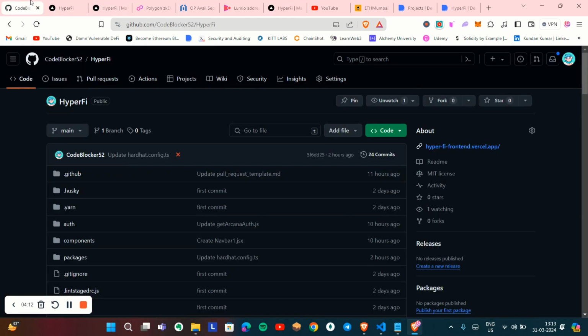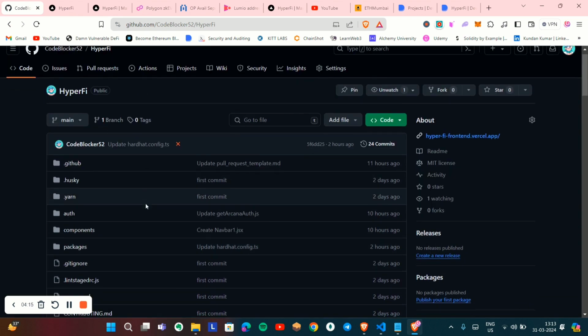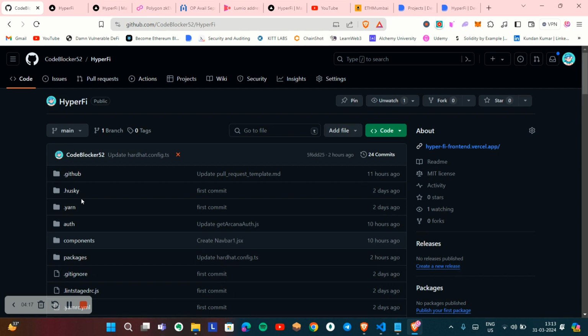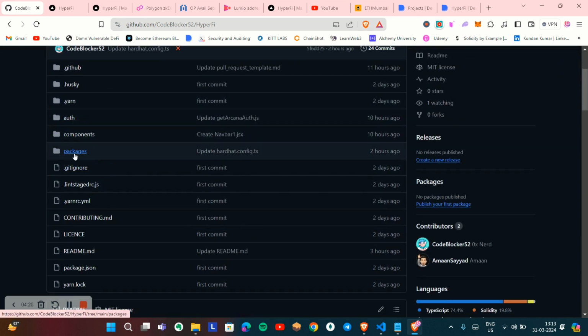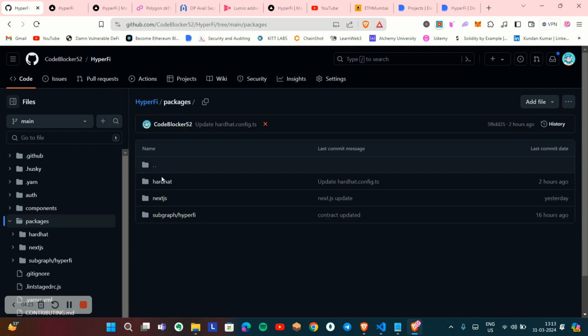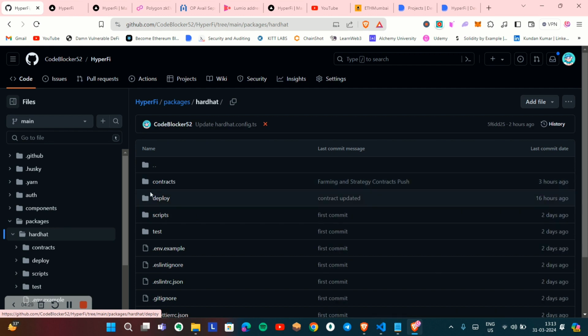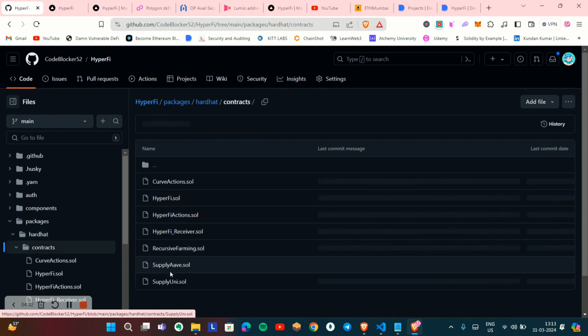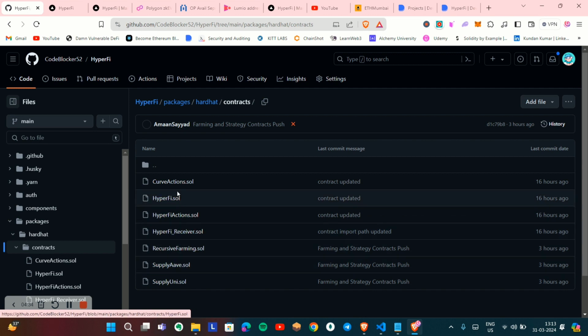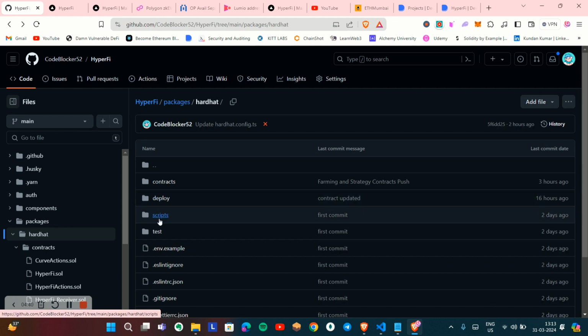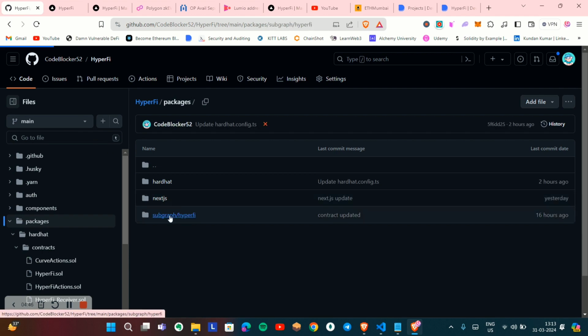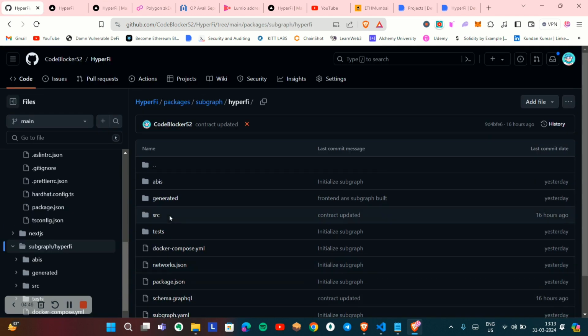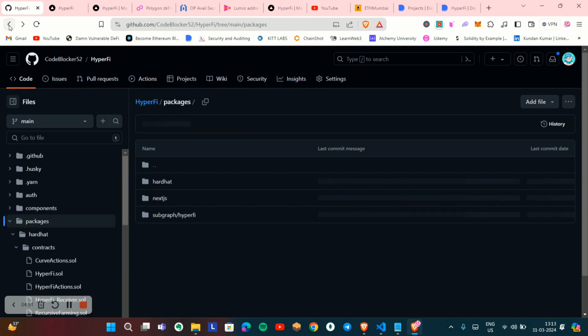And finally, I would like to show you my app, which has been built with Scaffold-ETH 2. Inside here, you can see we have a packages section. In the packages section, I have Hardhat, where I have all the contracts available. I have used the supplyAave.sol. I have used the curveAction.sol for Curve Finance. All the contracts are here, and then we also have the subgraph. We have built the subgraph for all the events happening inside our contract.